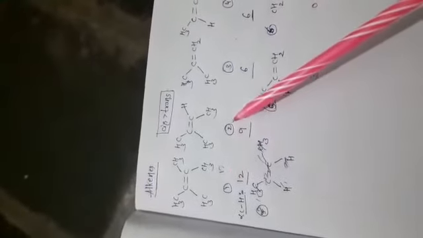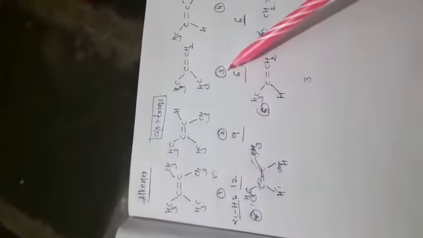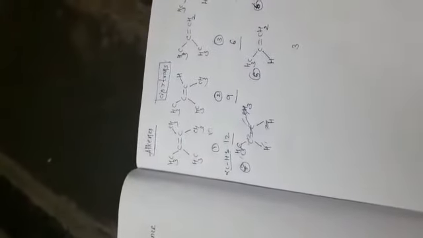Next, here 3 alpha hydrogens are present, and here no alpha hydrogens. Based on this we can tell the stability: 1 is more stable than 2, which is more stable than 3, and 3 is more stable than 4, and 4 is more stable than 5 and 6. This is hyperconjugation. If you have any doubts, you can ask me again. Thank you.